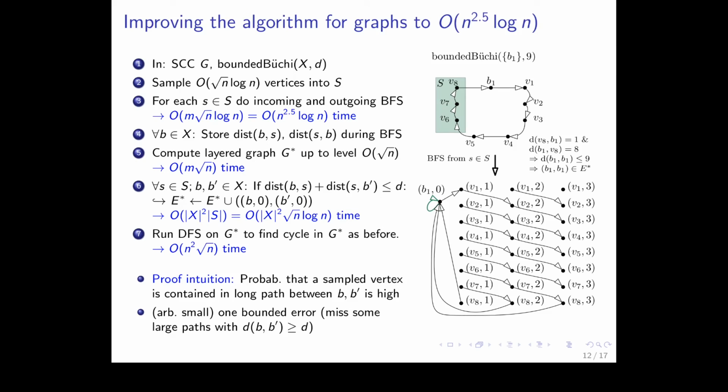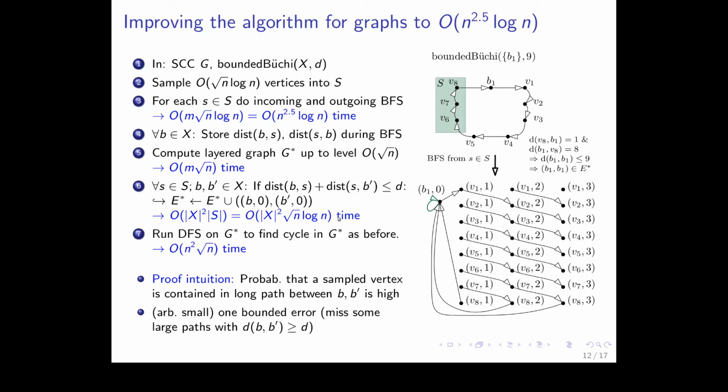So how did we improve it? Again, we compute SECs, and the input is again an SEC and the Büchi objective. The first thing we do is we sample square root n log n vertices into a set S. You can see on the right hand side, that's the SEC. And for each vertex in S, we do incoming and outgoing breadth first search in the original graph. So this takes time m square root n log n. This is also the running time that we are aiming for.